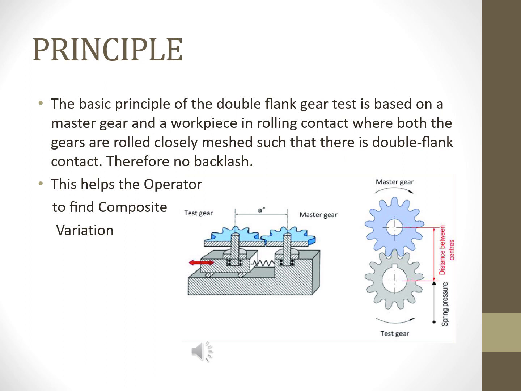The basic principle of the double flank test is based on a master gear, a near perfect gear, and a workpiece in rolling contact, free from backlash. The inspection machine has one rotational axis which is fixed and one which is movable. The center distance variations during the rolling process are caused by form errors on the workpiece and are the basis of the quality assessment.